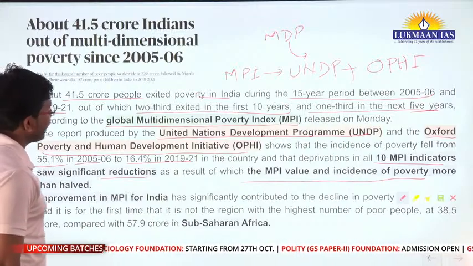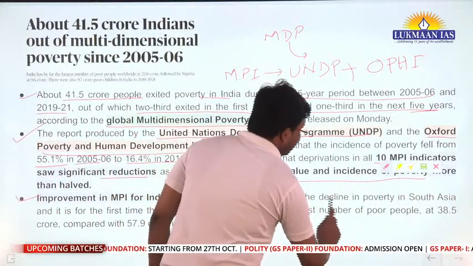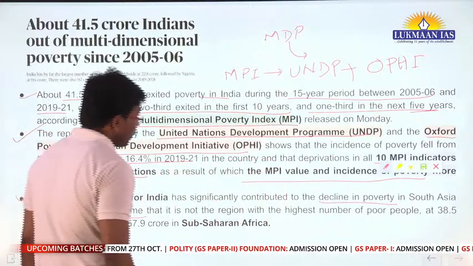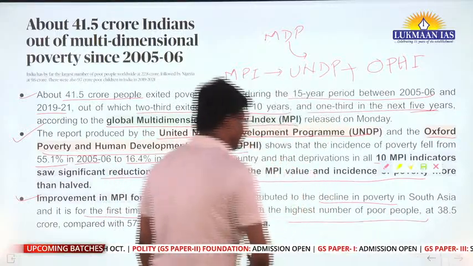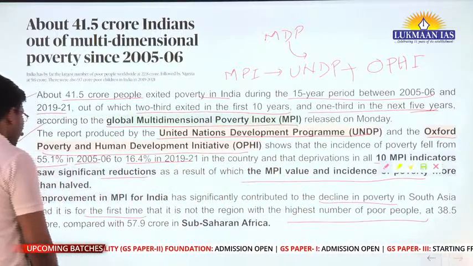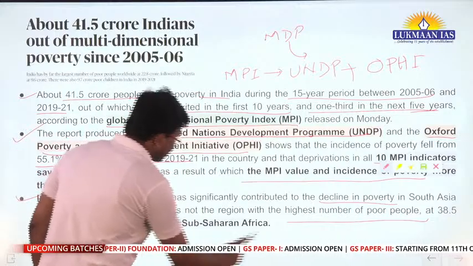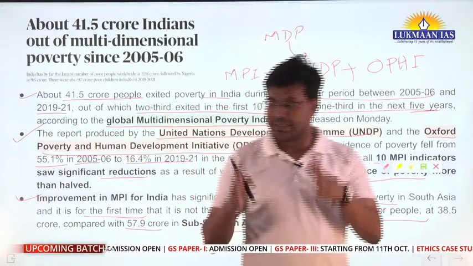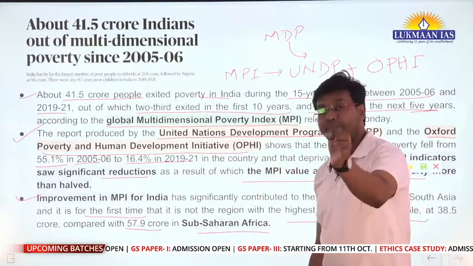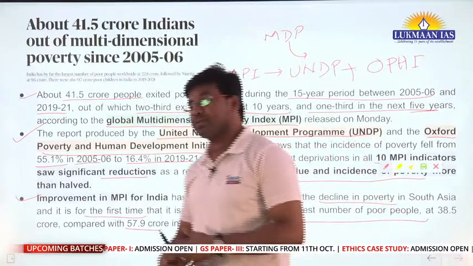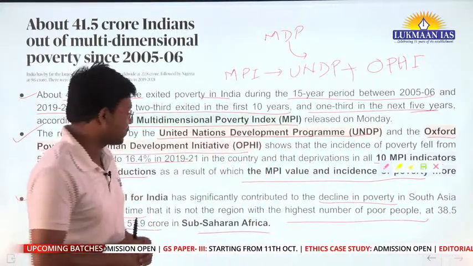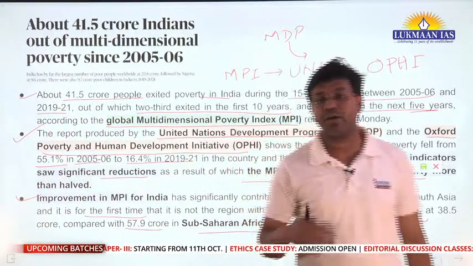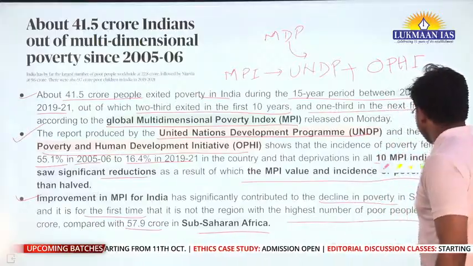Improvement in MPI for India has significantly contributed to the decline in poverty in South Asia, and it is for the first time that it is not the region with the highest number of poor people, at 38.5 crore compared with 57.9 crore in sub-Saharan Africa. Earlier India was the country that had the highest number of poor people in absolute terms, but now that status has changed. We have brought many people out of poverty. More than 41 crore people have been brought out of poverty in the last 15 years.